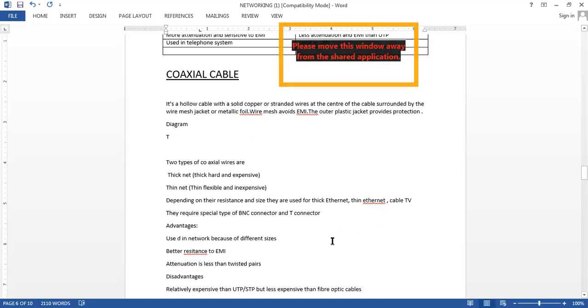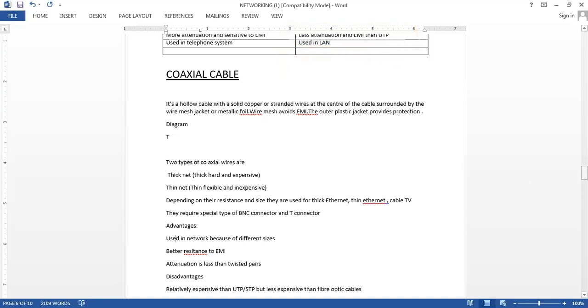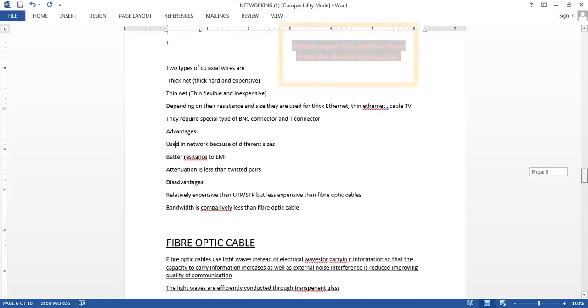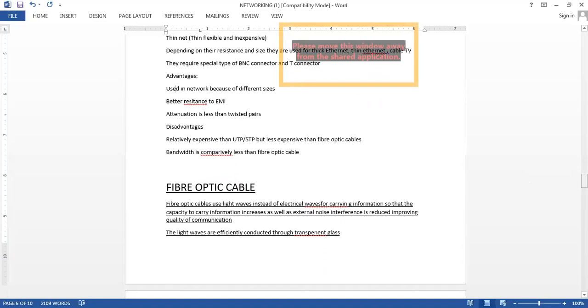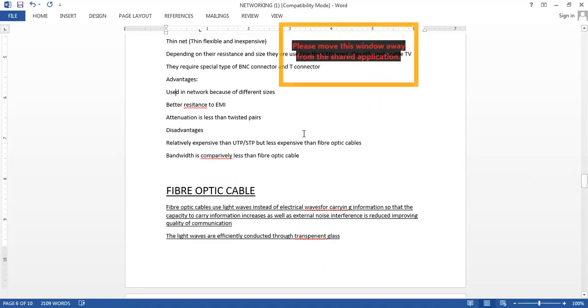Basically, the advantage is that they are used in networks because of the different sizes, and they give better resistance to electromagnetic induction than UTP and STP. Similarly, attenuation is also less compared to twisted pairs. But if you compare it with fiber optics, they have this disadvantage: they are relatively expensive, but they are cheaper than fiber optic cable.